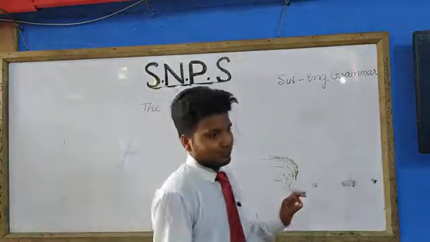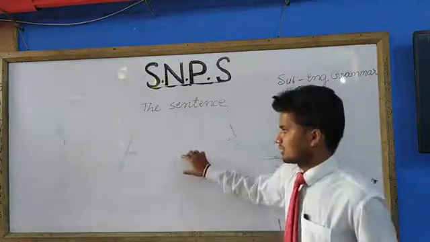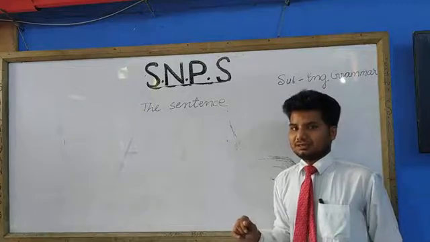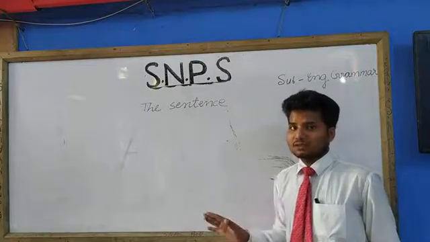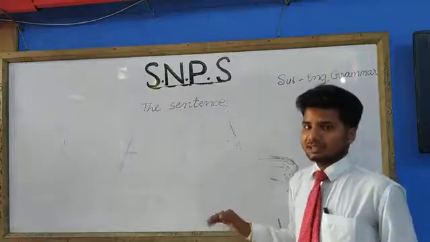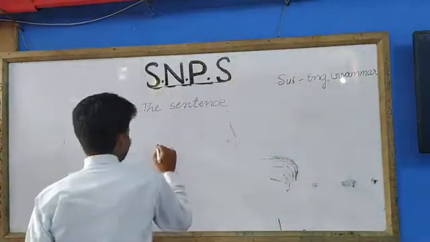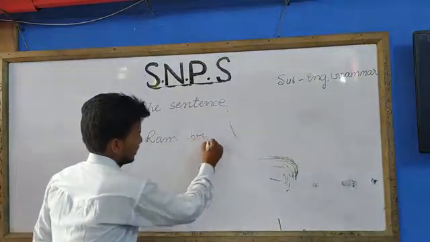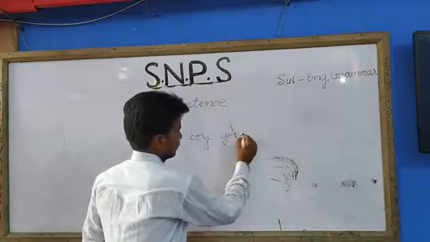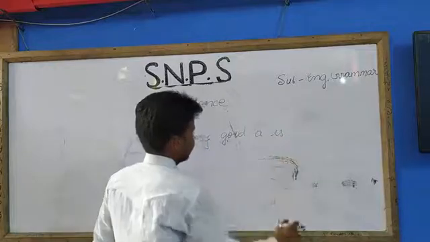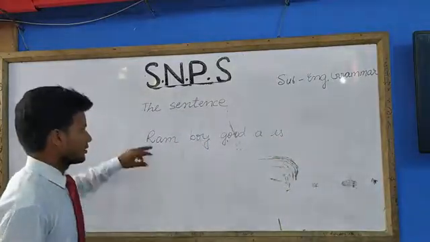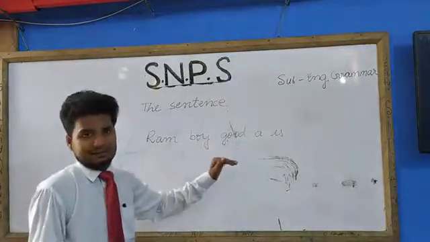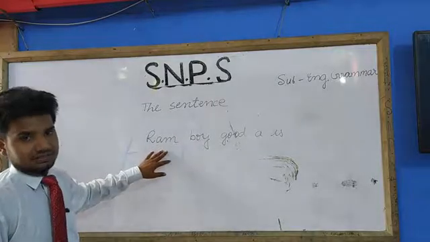Students, you see, most of the time, some of the words are written just like a sentence, but they are not giving the complete sense. That group of words can't be considered as a sentence. As an example, I am going to write on the board. Ram, boy, good, a, is. As you are seeing, this is a group of words, but this is not giving the complete meaning, complete sense. That's why we can't say that this is a sentence.